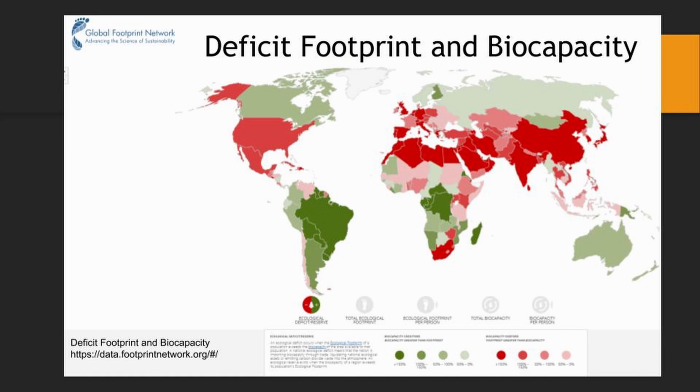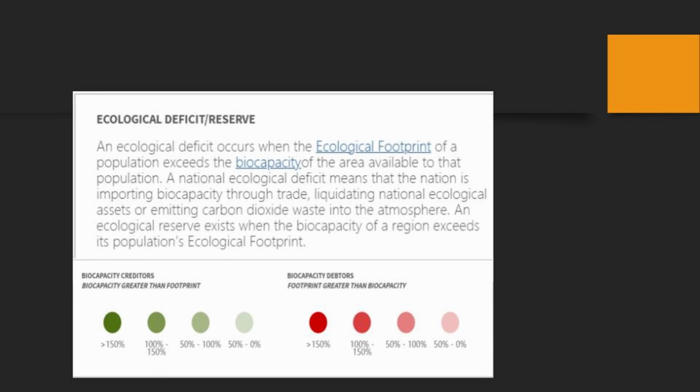Deficit, footprint, and biocapacity. Again, you can see the United States is in the red, Mexico is in the red, European countries are in the red, India and Asian areas are also in the red. What does that mean? An ecological deficit occurs when the ecological footprint of a population exceeds the biocapacity of the area available to that population. A national ecological deficit means that the nation is importing biocapacity to trade, liquidating natural ecological assets, or emitting carbon dioxide wastes into the atmosphere.